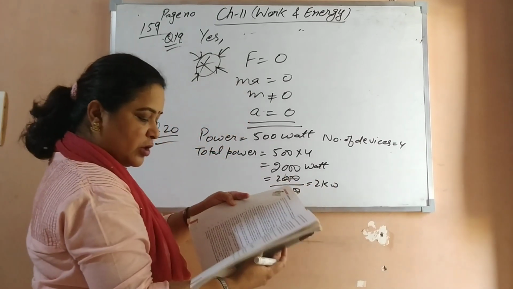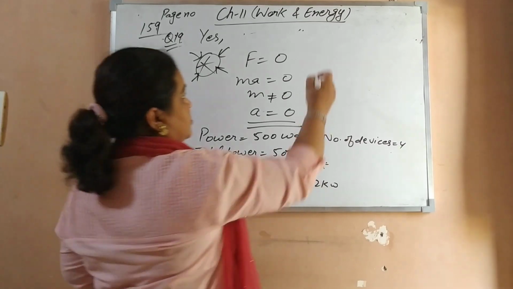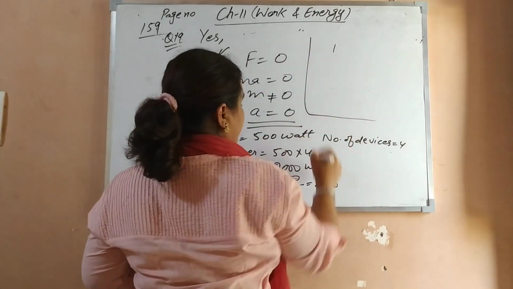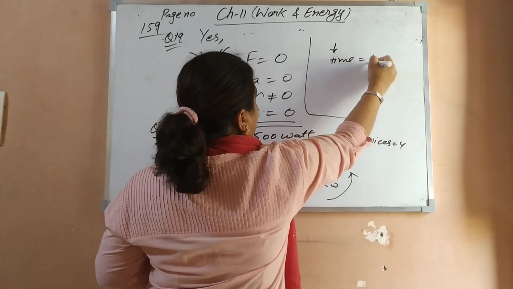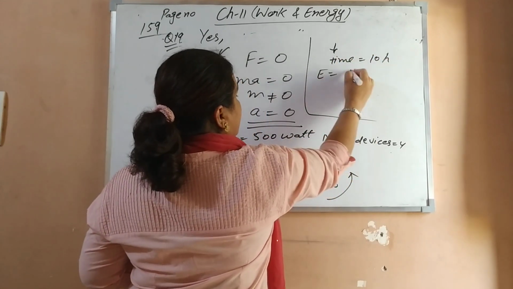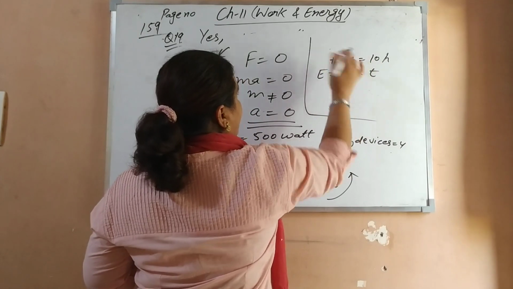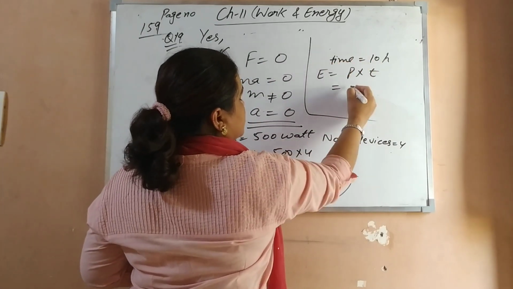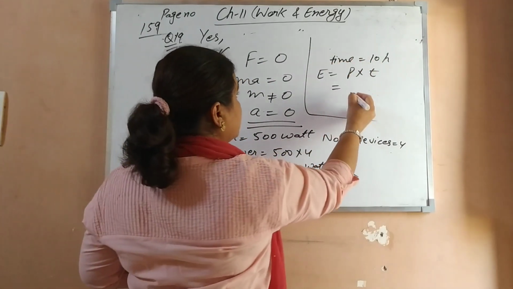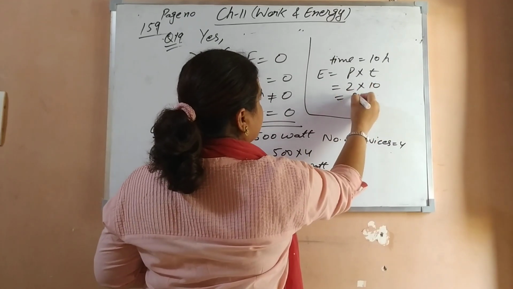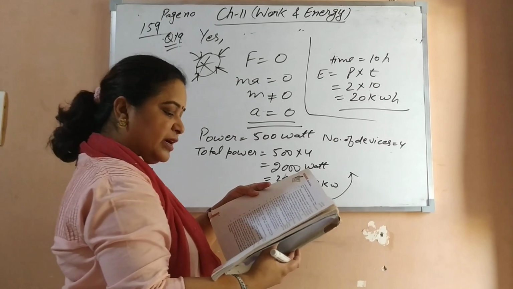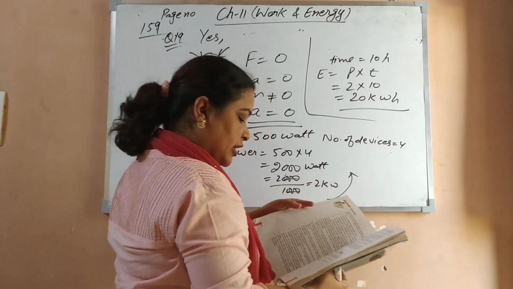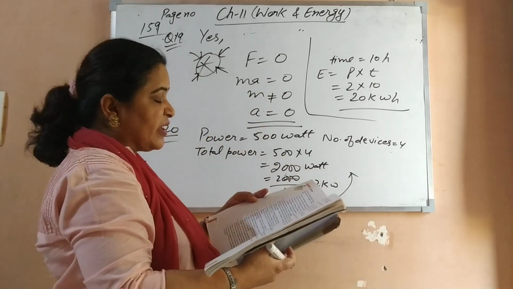And what is the time? For how much time are they operating? 10 hours. So what is energy? Power into time, so 2 into 10, that is 20 kilowatt hour. Clear? So it will consume 20 kilowatt hour energy. Now the last question, 21.